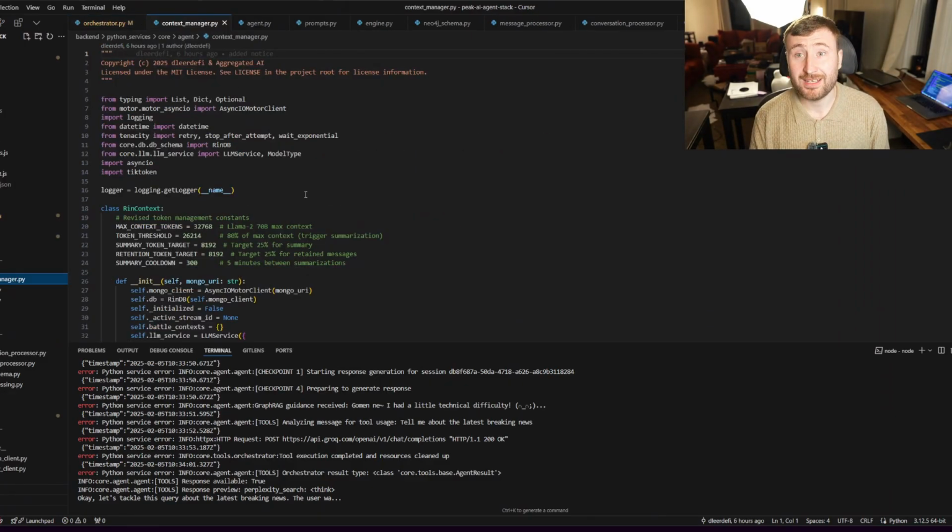We'll take a look at our context manager. As I mentioned, we're using this Llama uncensored fine-tuned LLM. For us, the token window is 32,000 tokens. Moving into the context management side of things, we begin summarization at a 26,000 token threshold.